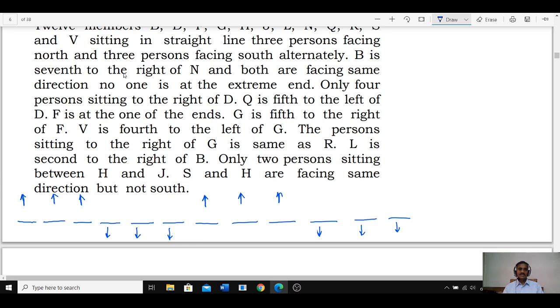Then B is 7th to the right of N, and both are facing the same direction, and no one is at an extreme end. B and N cannot be at the extreme end, isn't it? Both are facing the same direction. B is 7th to the right of N.